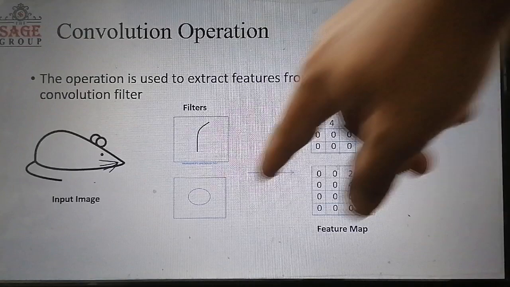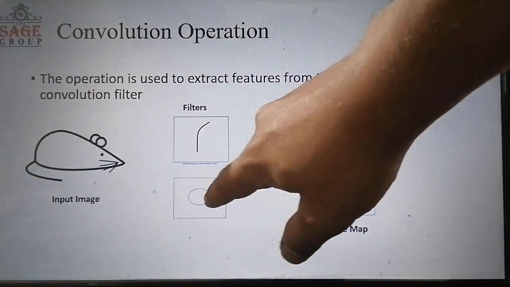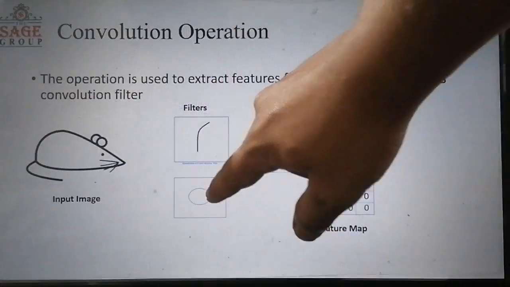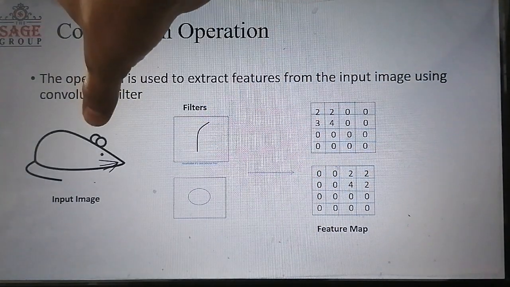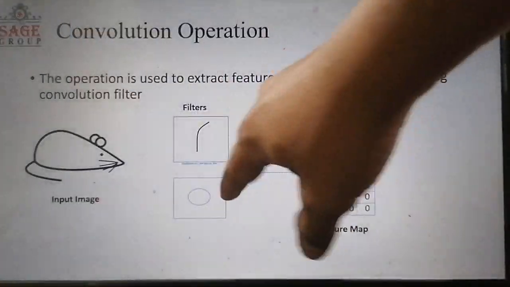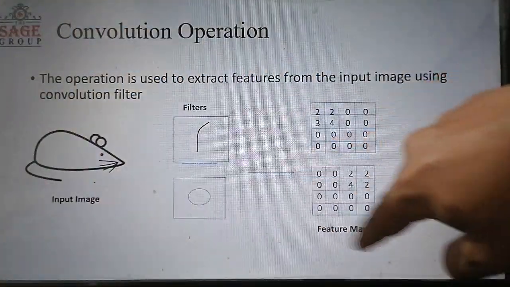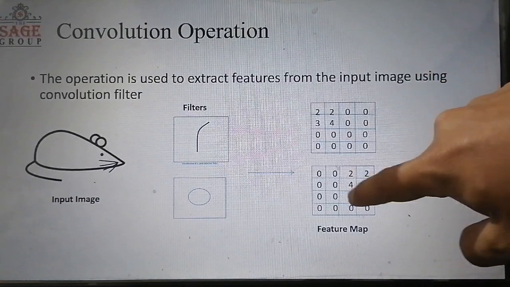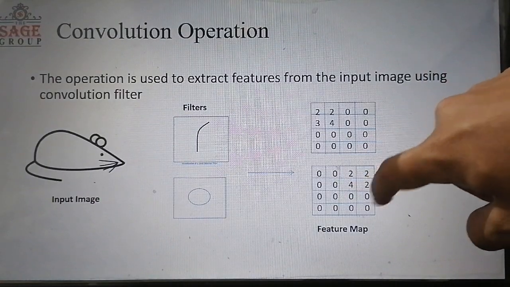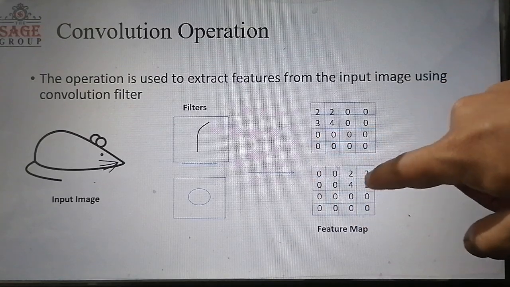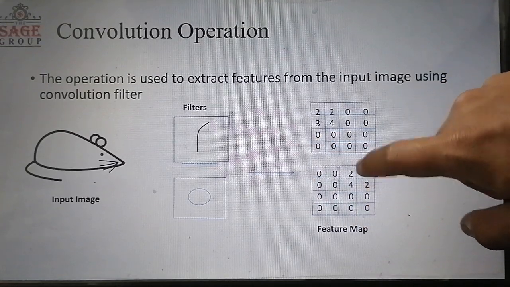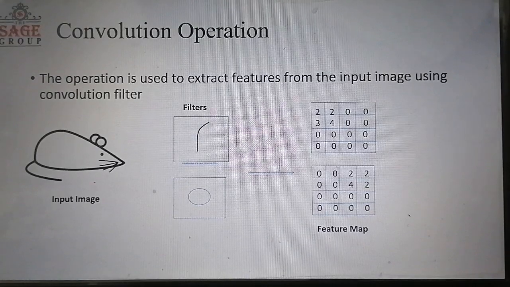Here this filter has the feature of a circle, and as you can see that feature is present in this image. When we convolve, it will again return a feature map, and these values are higher compared to the other values, which means the feature is present in this region of the image.